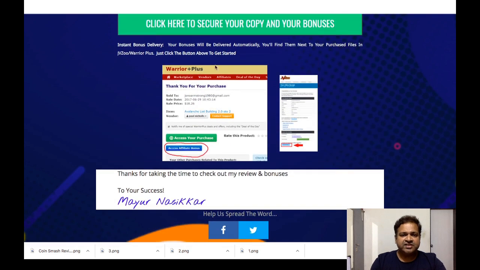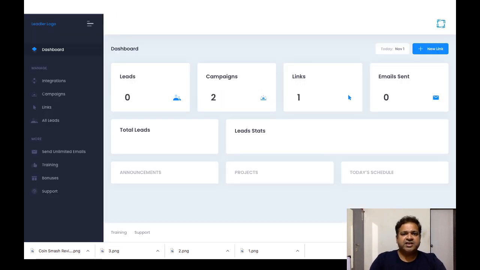So this is the receipt. Where you have to click on access affiliate bonuses. As soon as you click on access affiliate bonuses, you will be able to access all the custom bonuses and all the vendor bonuses. Everything will be free of charge, instantly delivered at just the price of $12. This is really amazing. So let's go over to the sales page and check it out right now.